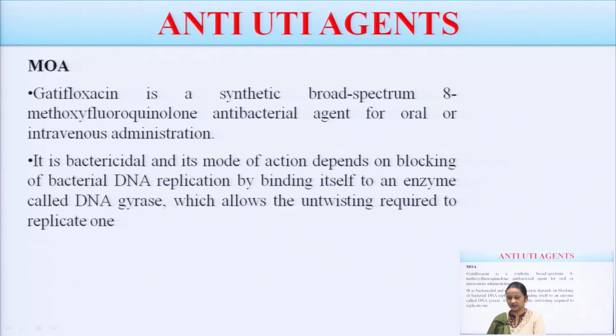It is a synthetic broad spectrum methoxyfluoroquinolone antibacterial agent for oral or intravenous administration. Its bactericidal effect is because of the blockage of bacterial DNA replication, by binding to an enzyme called DNA gyrase. So, again it is inhibiting the enzyme DNA gyrase.